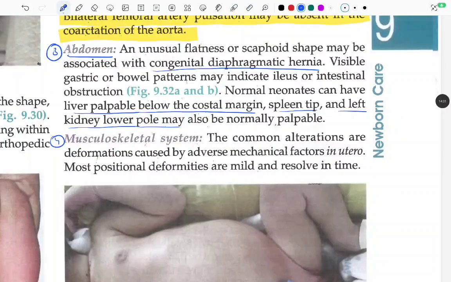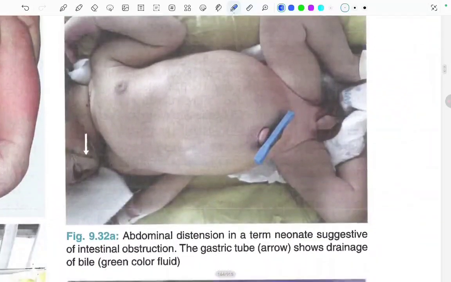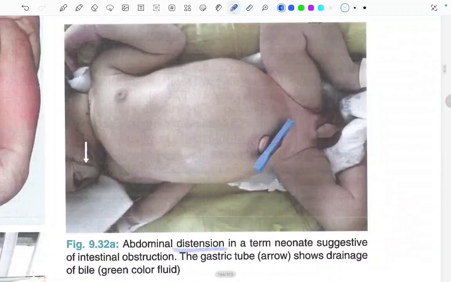Now coming to the musculoskeletal system, the common alterations are deformations caused by adverse mechanical factors in utero. Most positional deformities are mild and resolve in time. In this image, what can be seen? Abdominal distension is seen in the term neonate, suggestive of intestinal obstruction. A gastric tube, the arrow, shows drainage of bile, green in color.